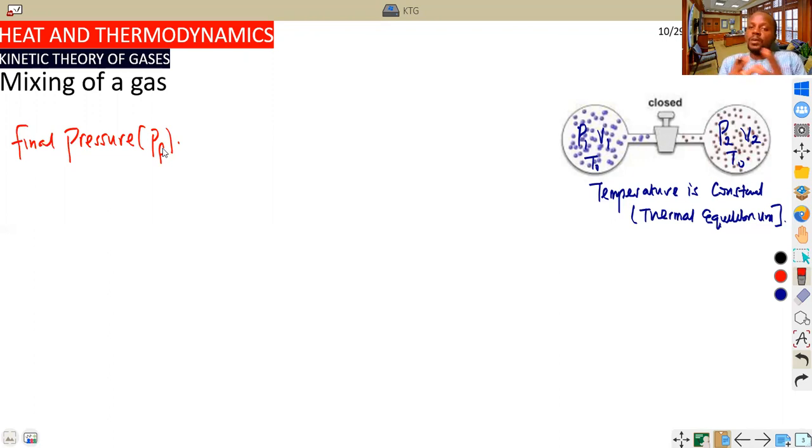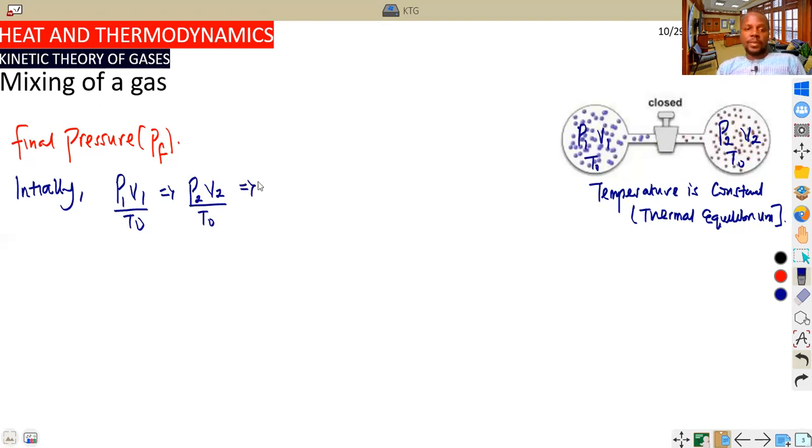So if these are P1, V1, T naught and P2, V2, T naught, we consider them together. By our gas equation, which we derived the other time, initially P1 V1 over T naught plus P2 V2 over T naught must give us the final pressure, P final, times the sum of the first volume plus the second volume, divided by T naught.